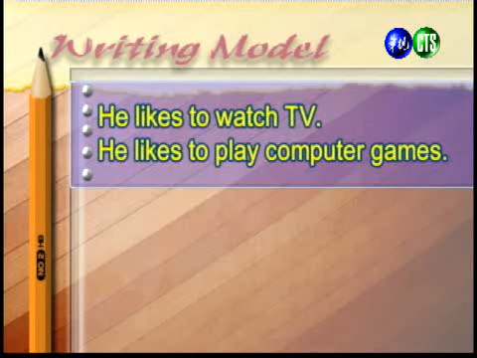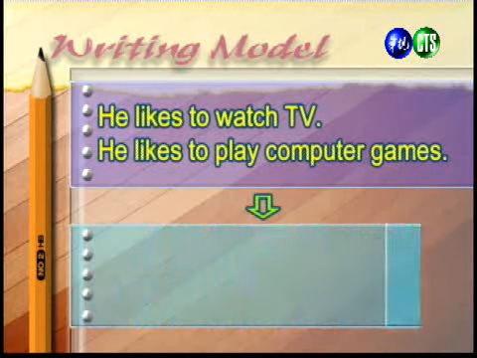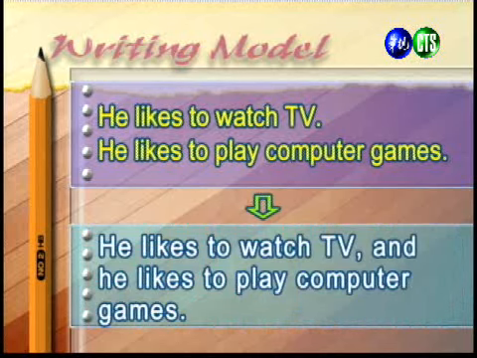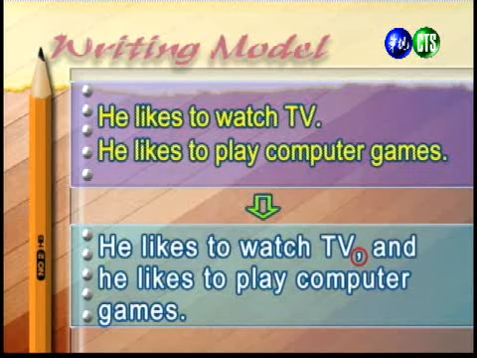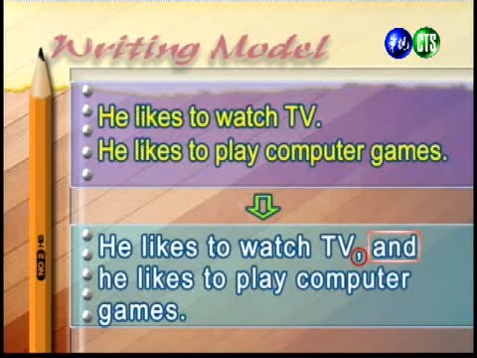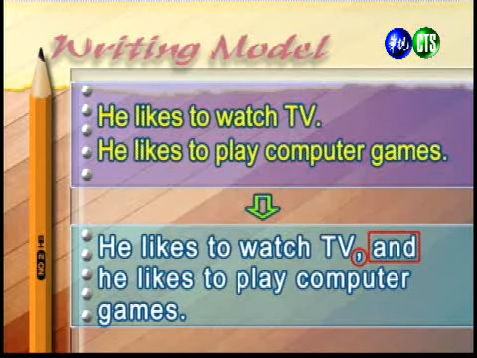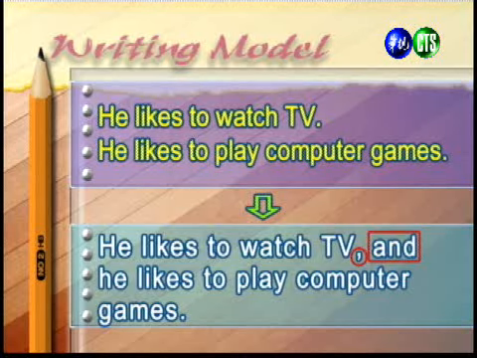So notice that we combine these sentences together by putting a comma at the end of the first sentence and then adding our conjunction and then we add on our second sentence.